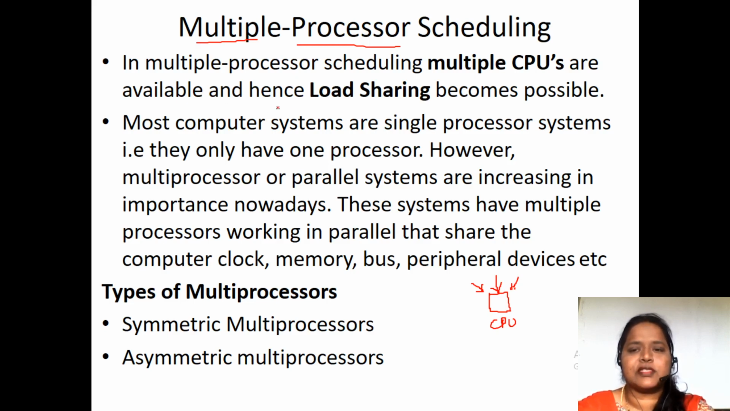So in multi-processor scheduling, we'll have multiple CPUs available. Instead of having one CPU, you will have multiple CPUs. So this is CPU 1, this is CPU 2, CPU 3 and CPU 4. Like this, many processors are going to be available. If we have many processors, the best and main advantage we find is load sharing. This is the major advantage of multiple processor scheduling.